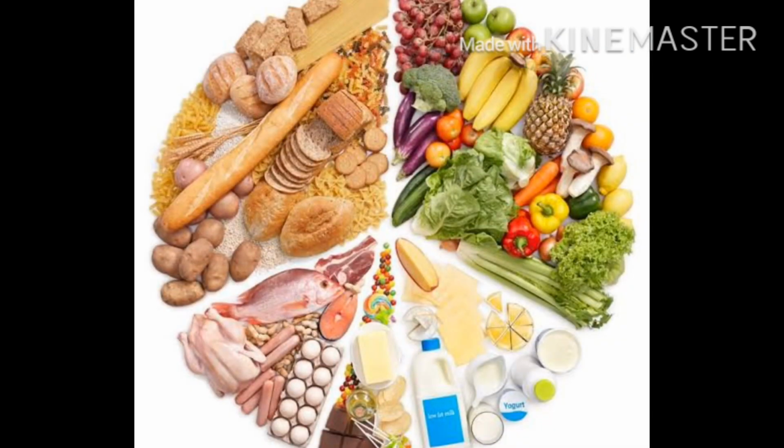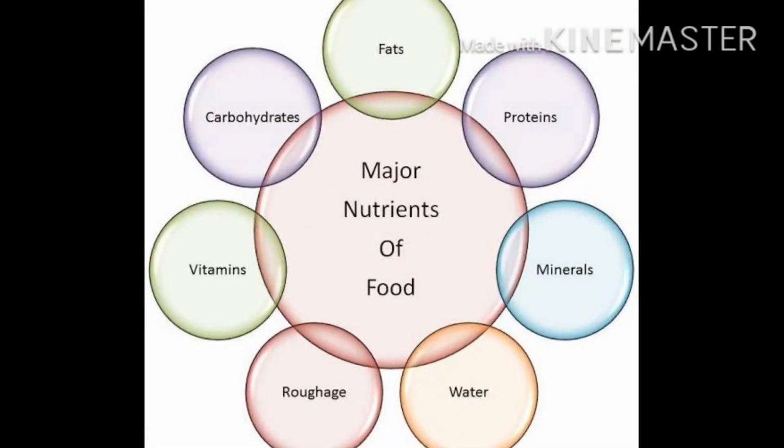And taking in of these nutrients in the form of food is called nutrition. Okay, nutrients, nutrition. Nutrients are taken in the form of food, and this process is known as nutrition. So nutrients are of six types: carbohydrates, fats, proteins, vitamins, minerals, and fibers.